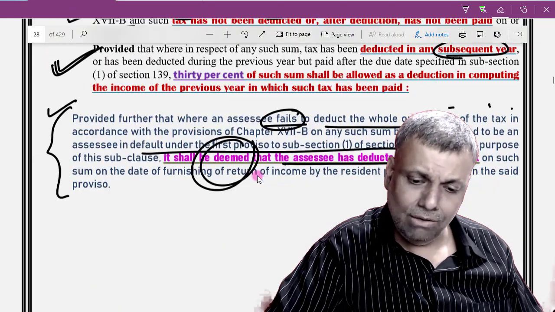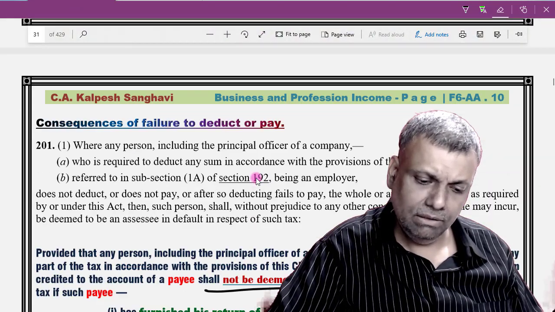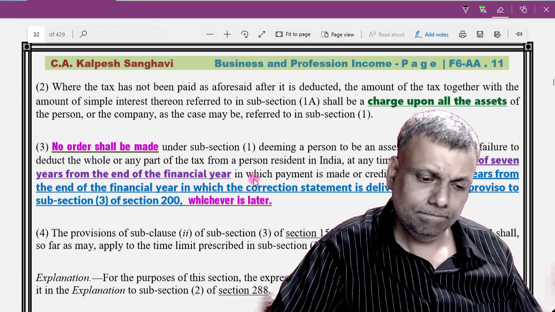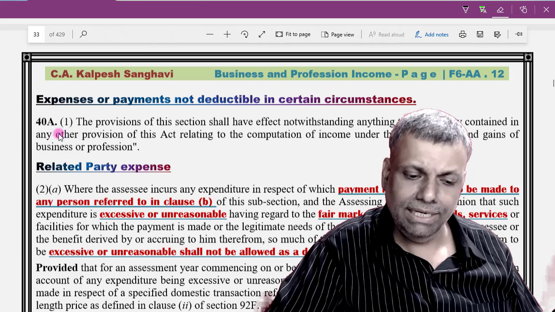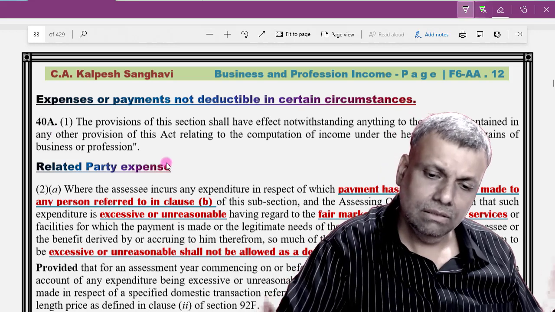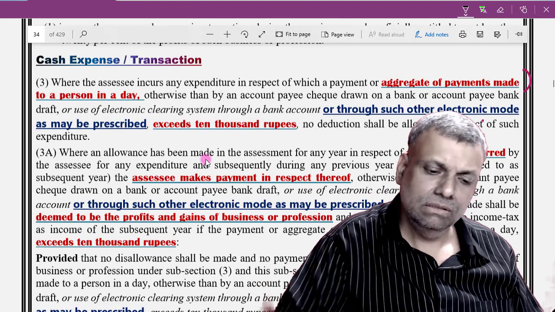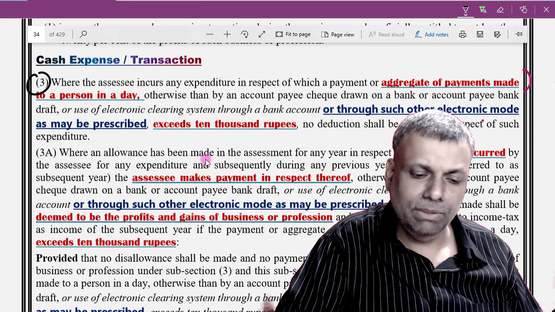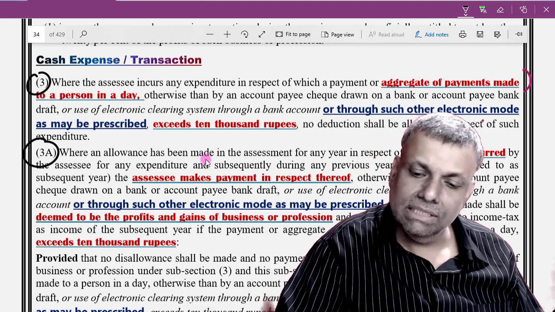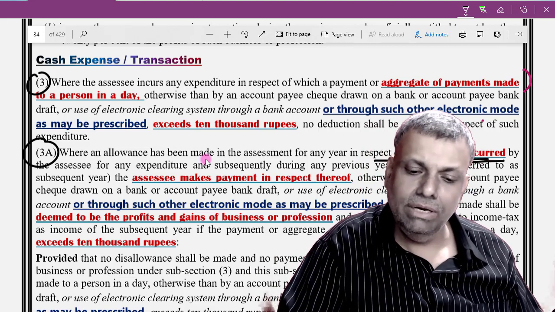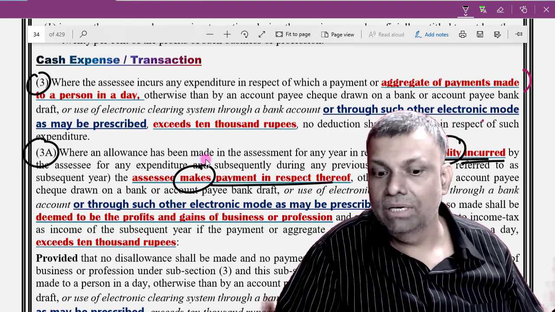40A(3). I already explained that, but I think I should repeat it. So I will take you to this particular provision. Okay, this is section 40A. See subclause 3, that is cash expense, and 3A. 3 and 3A are almost similar. Where the assessee has any liability, you have already incurred a liability. Now you make a payment. So you already have a liability, you are making a payment.